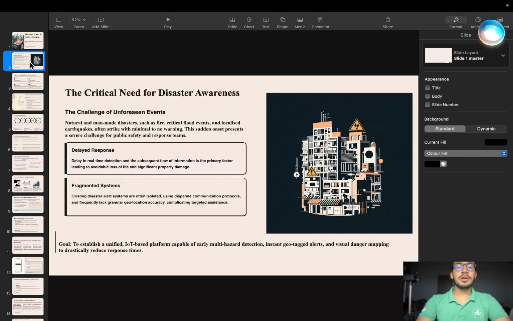So my problem statement is that disasters like floods, fires, and earthquakes can happen quickly without much warning, and early and accurate alerts can save lives and property. Many systems use a single sensor, give false alarms, or don't tell the responder where exactly the problem is. My idea was to make a system that reduces false alarms by using several sensors, adds GPS so the alert has a location, and sends those alerts over the internet using MQTT to get them there right away. The system also shows the affected area on a map so that people can see the danger zone.